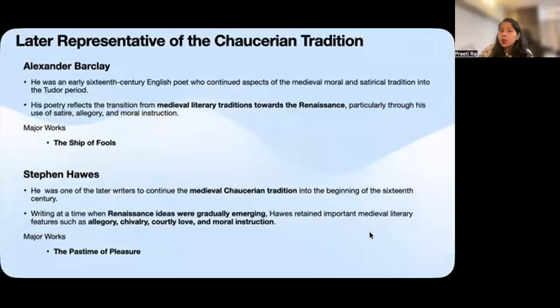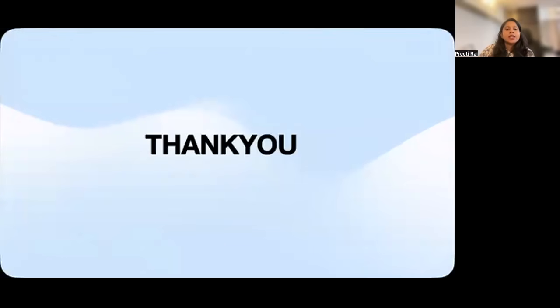So, with that, it brings us to the end of today's lecture on the Scottish Chaucerians. In this session, we explored who the Scottish Chaucerians were, why they were influenced by Geoffrey Chaucer, what the major characteristics of their poetry are, and most importantly, the poets and the works that actually shaped their literary tradition.